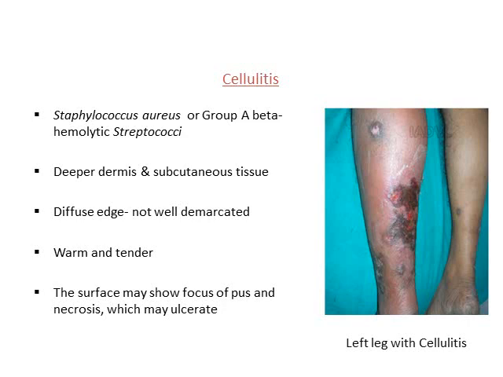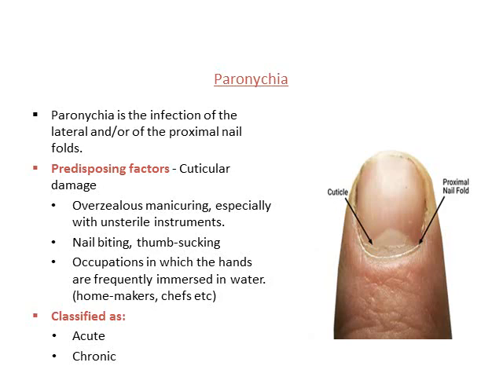Whereas cellulitis, here the infection is caused again by Staphylococcus aureus and group A beta hemolytic streptococci, but it's slightly deeper. So it goes to the deep dermis and subcutaneous tissue, whereas erysipelas was more superficial. This cellulitis is slightly deeper and it's warm and tender, and the surface may show foci of pus and necrosis.